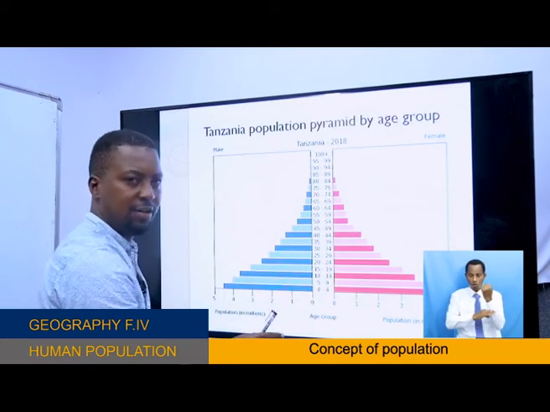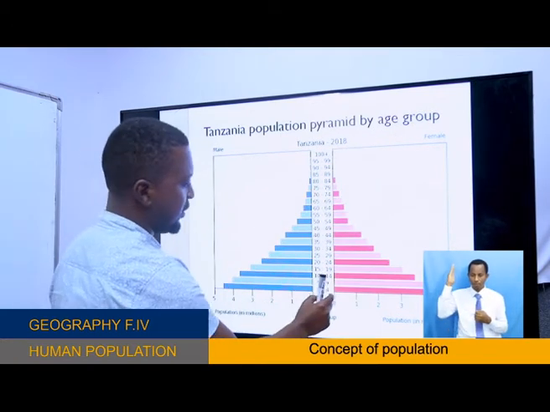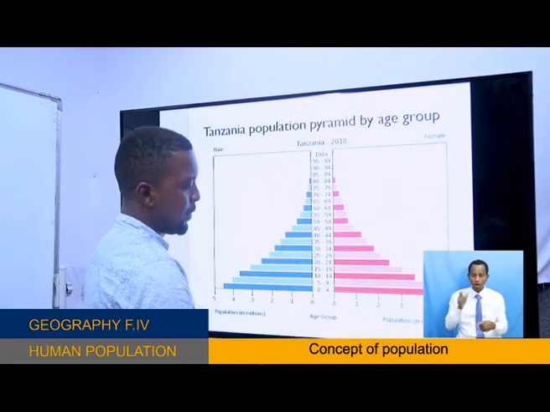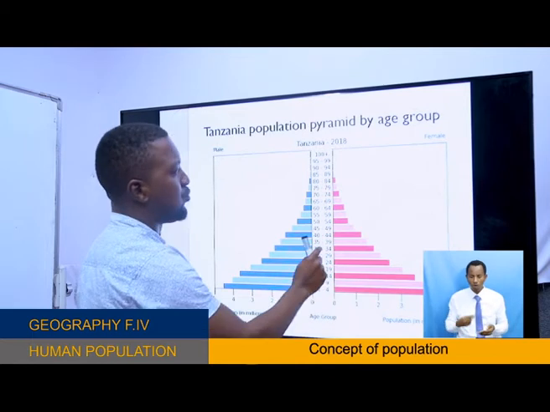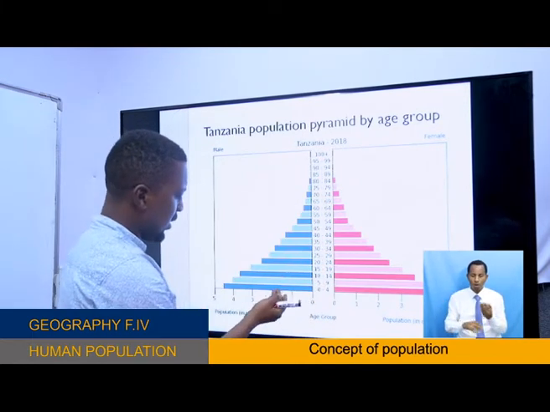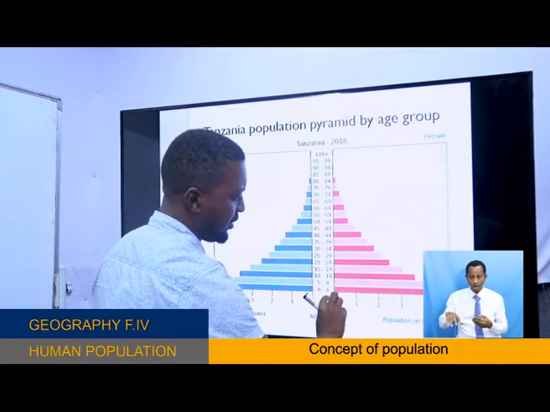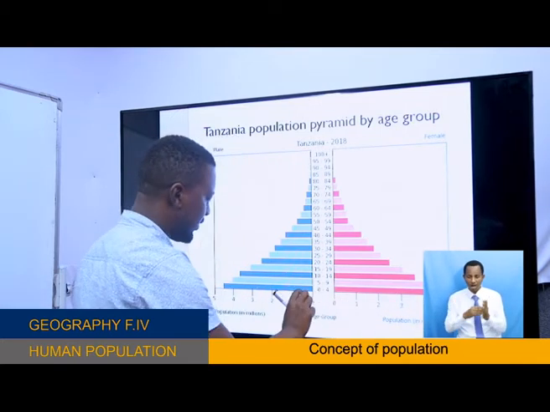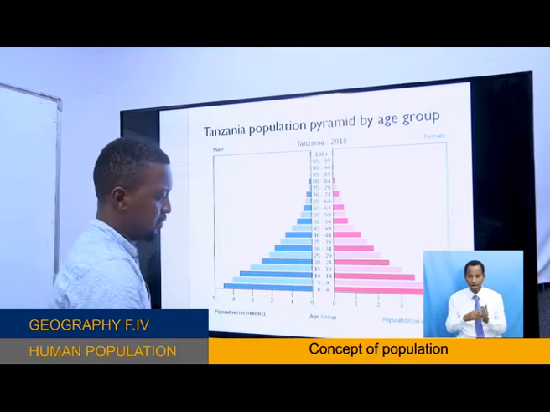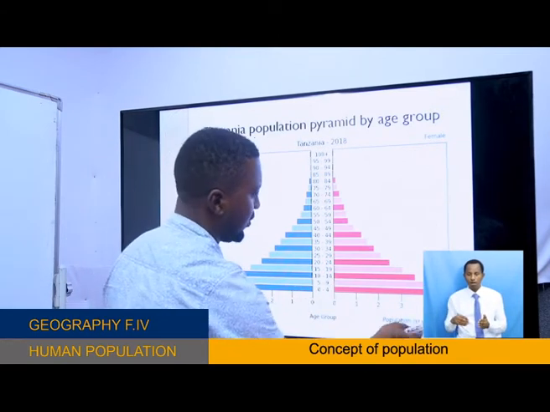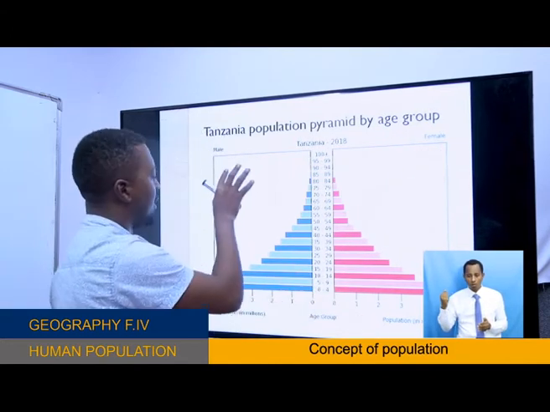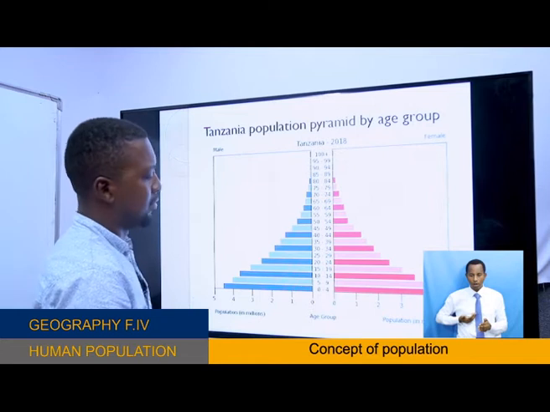Here, this is the age group: children from 0 to 4, 5 to 9, up to the highest age. And on the horizontal line, this is the population size. For example, up to 5 million here, and 5 million here. On this side, we have female, and here we have male.